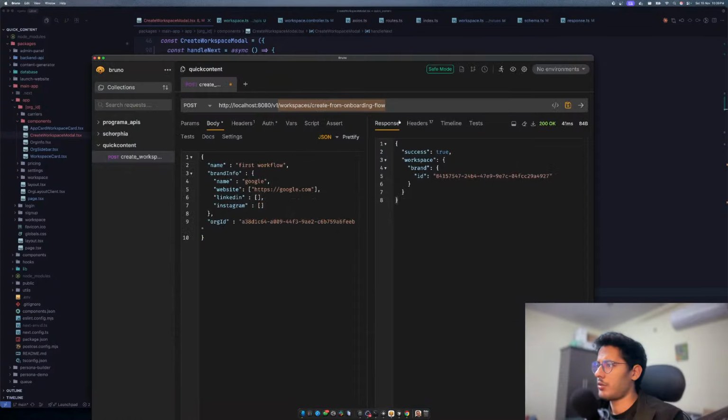Is this the URL we were trying to reach? I am not very sure. Let's try to replace this.